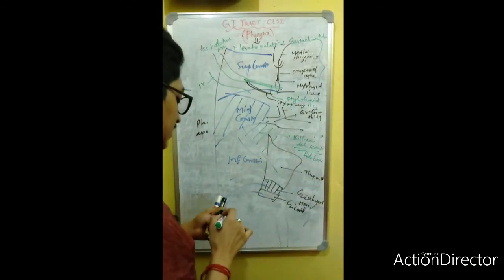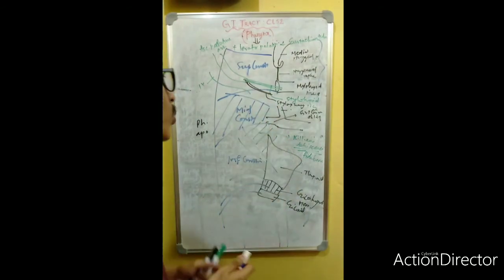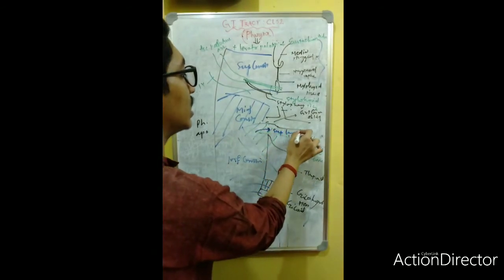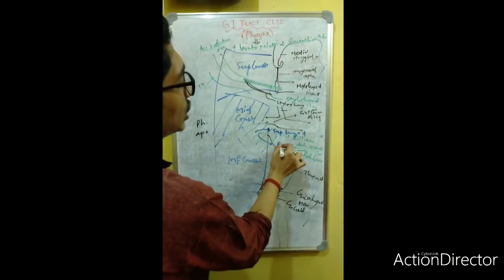Through this Killian's dehiscence, there passes one artery and one nerve: the superior laryngeal artery and the external laryngeal nerve.